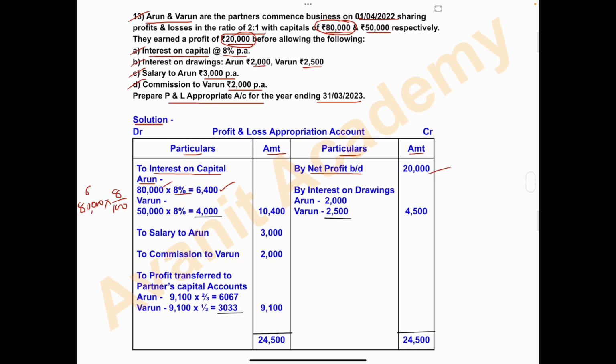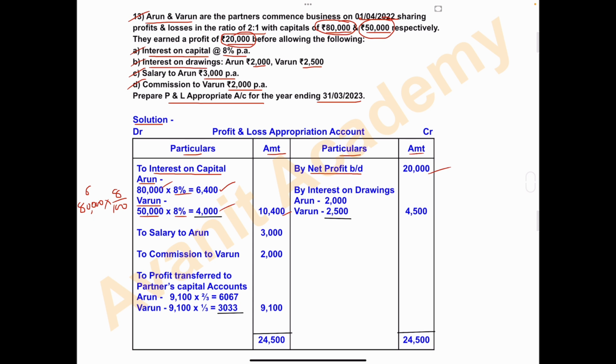Arun. Next, Varun. Varun's capital amount is 50,000. Rate of interest is the same, 8%. 50,000 into 8%, and the amount is 4,000. Write the total in the amount column: 6,400 plus 4,000. Total is 10,400.